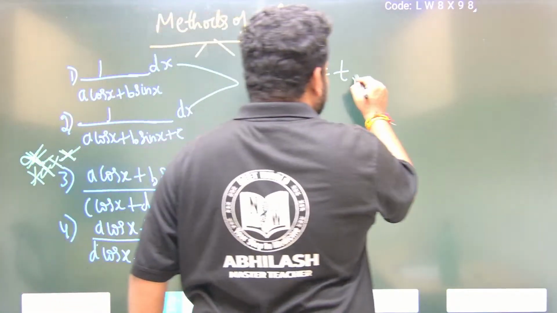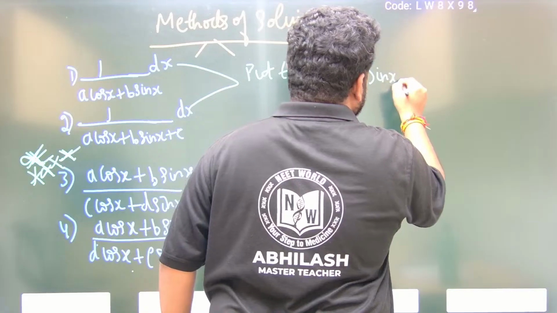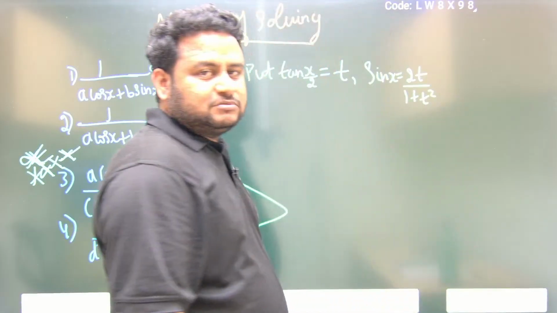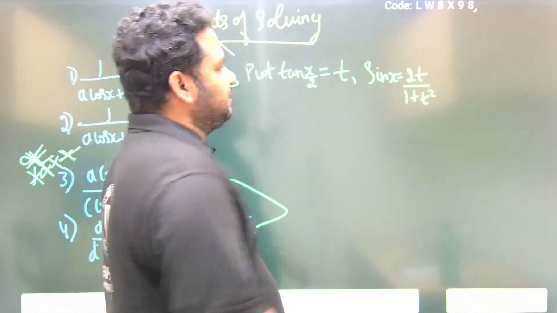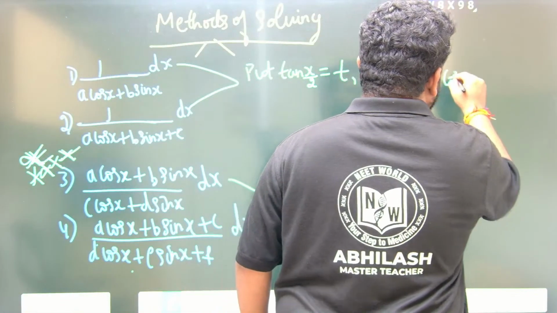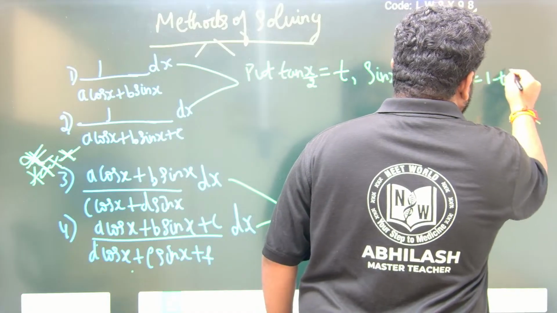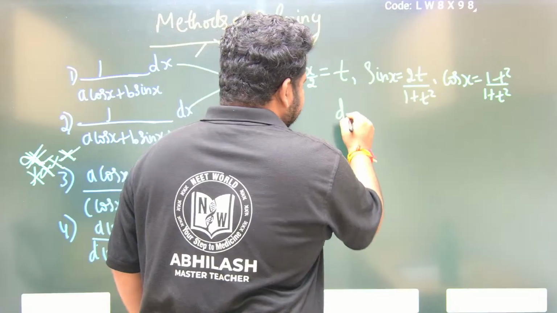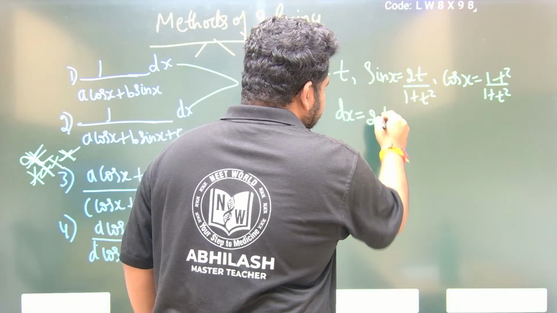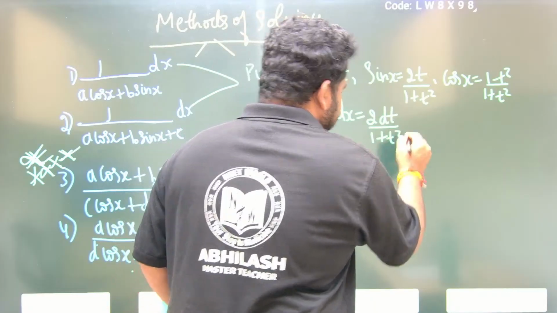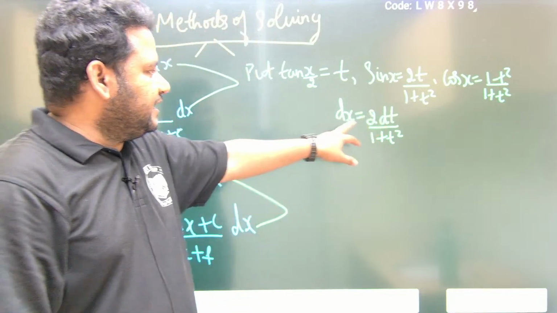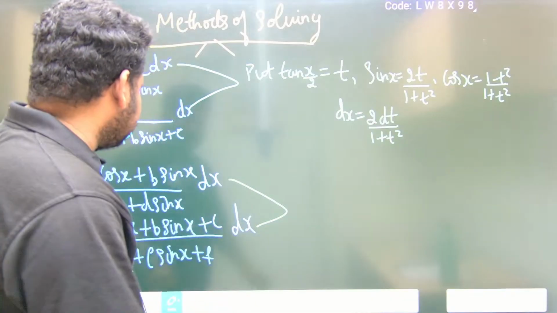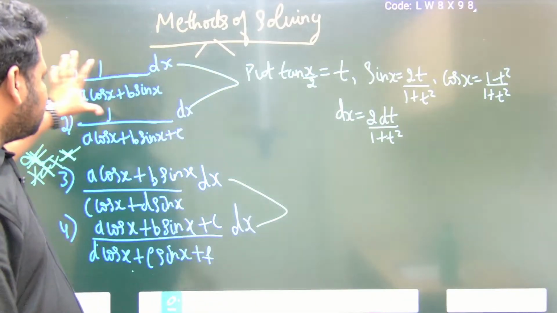Then what will happen? Sin x will be equal to 2t by 1 plus t square. Why? Because sin 2x in terms of tan becomes 2 tan x by 1 plus t square. So that is the substitution. Cos x will become 1 minus t square by 1 plus t square. And what will happen to dx? Dx will be equal to 2 dt by 1 plus t square. The denominator is always 1 plus t square. So this is what you have to do when we talk about the first and second type.